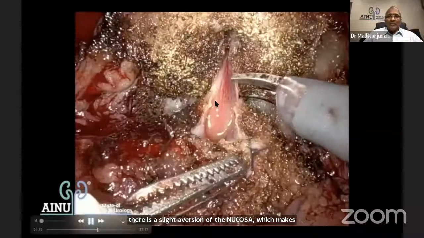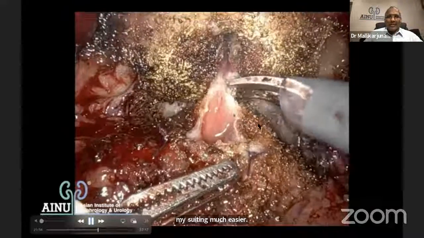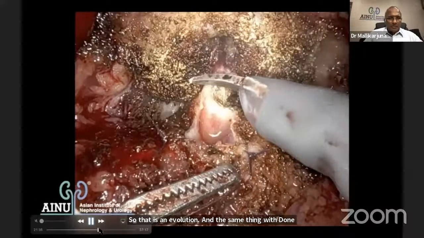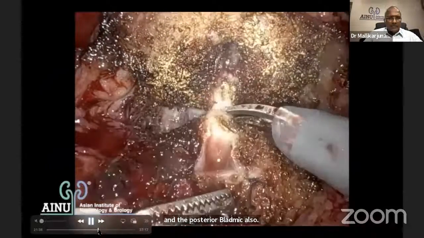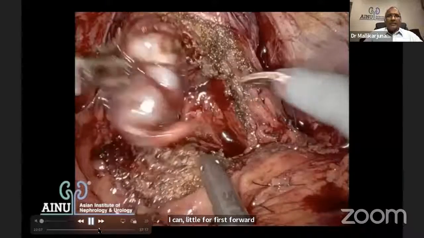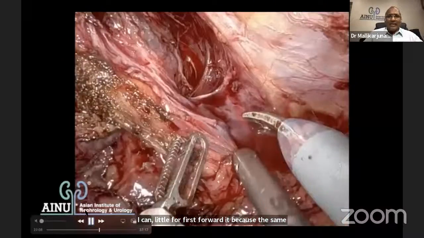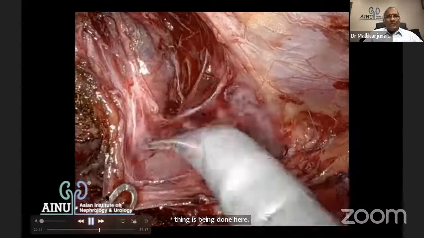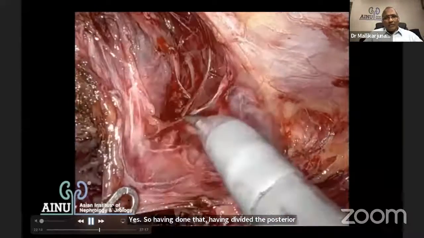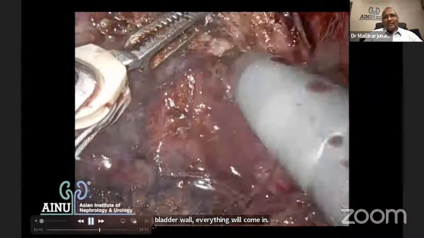And the same thing is done in the posterior bladder neck also. I can fast forward a little, because the same thing is being done here. Yes. So having divided the posterior bladder wall, everything will come in. So what you see now is a prostatic pedicle. I need to thin that prostatic pedicle.